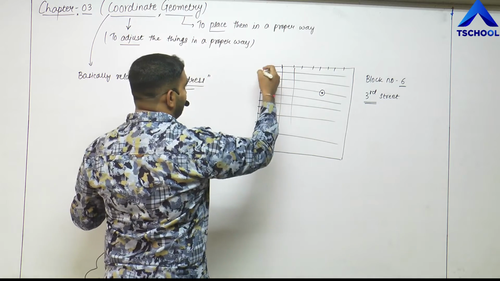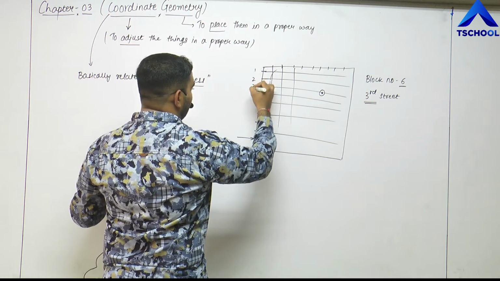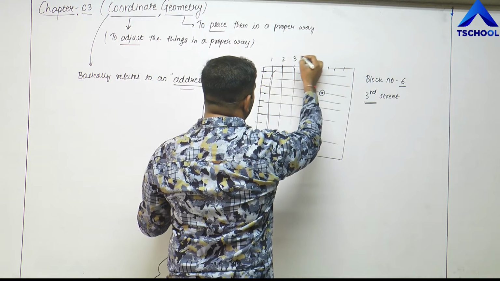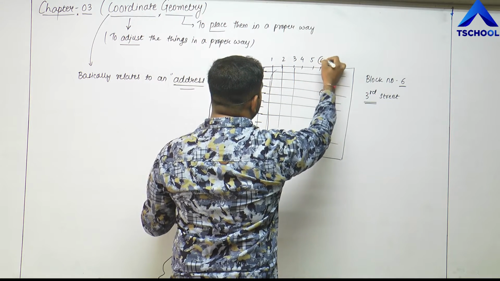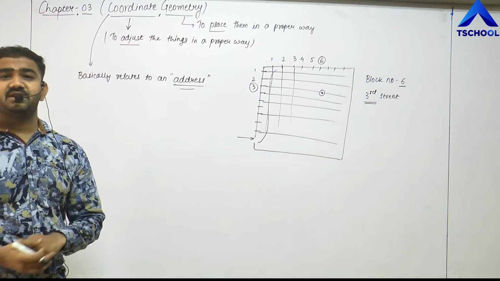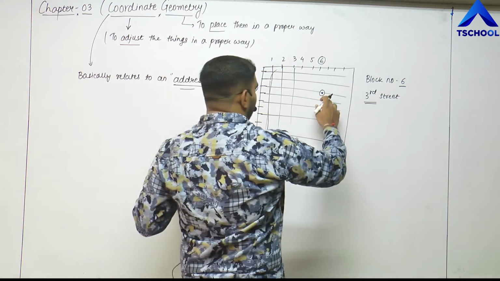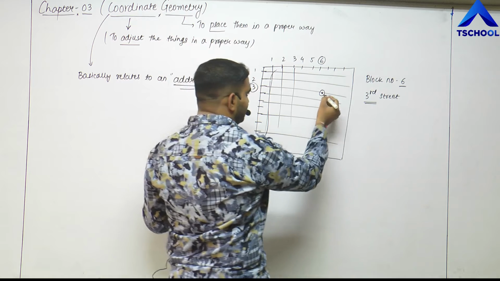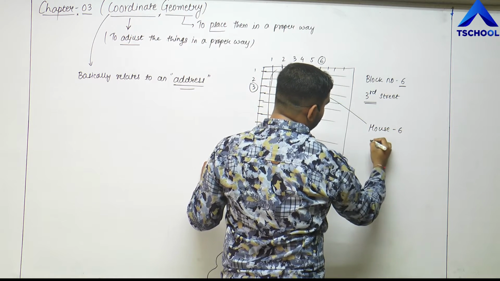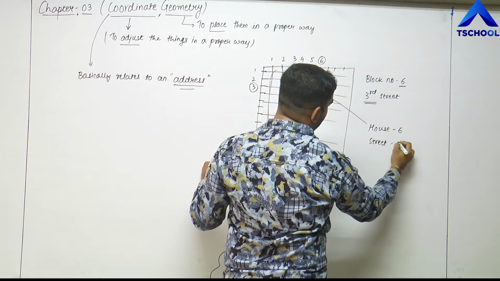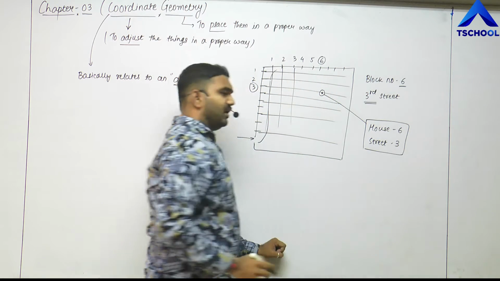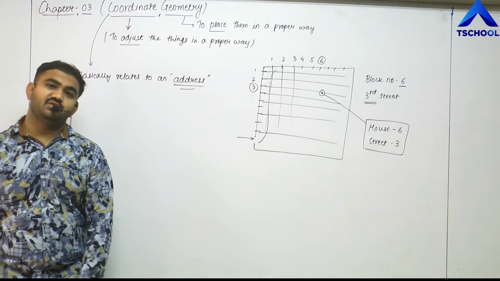So first of all, we shall go to the 1, 2, 3, third street, and there we shall look for 1, 2, 3, 4, 5 and 6, block number 6, right? So friends, this location here, this is my house here, house 6 street 3, right? This is my house here, which has a location that is unique, right?